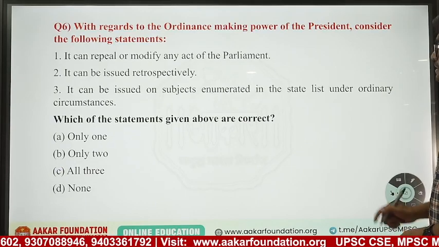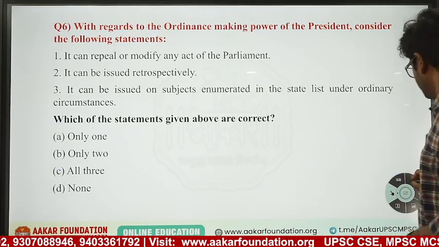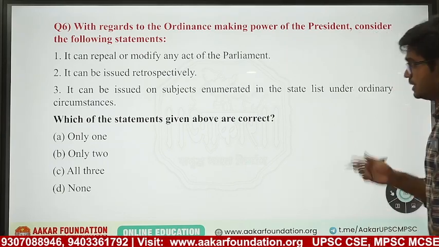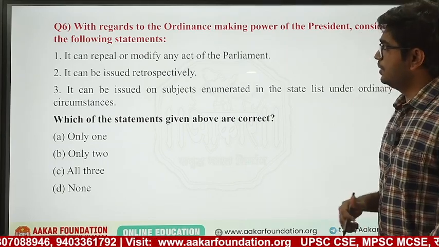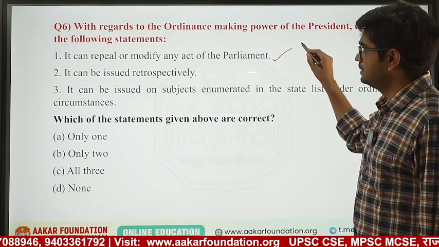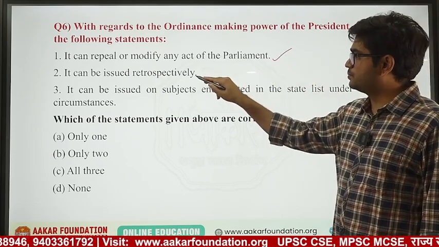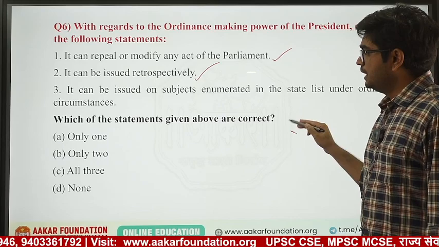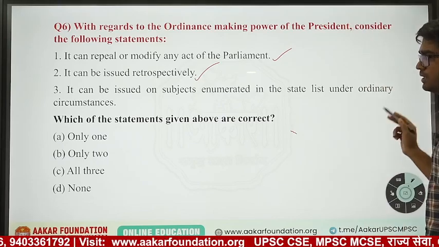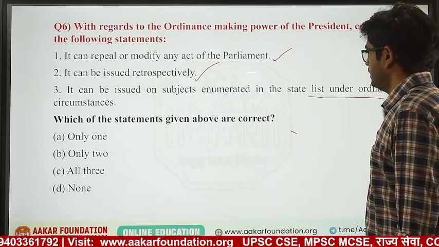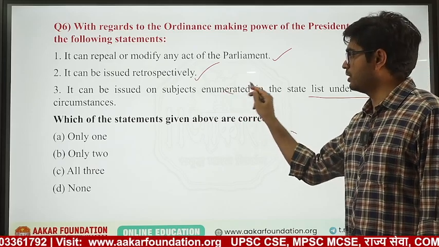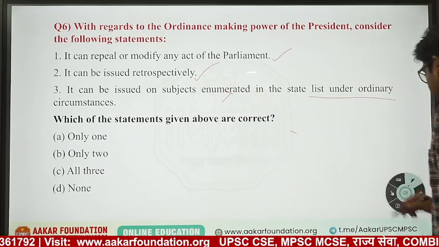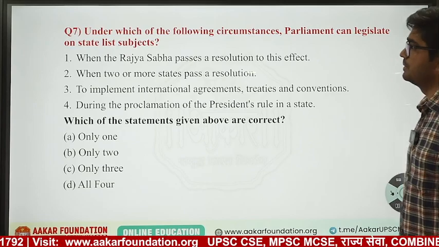Ordinance making power of the President. This question should not be here, but still, fine, no problem. This is a Union executive question. It can repeal or modify any act of the parliament. Yes. It can be issued retrospectively. Yes, backdated. It can be issued on subjects enumerated in the state list under ordinary circumstances. No, under emergency circumstances, not in ordinary. This question we have already seen in the previous class, so I will not dwell much time on it.